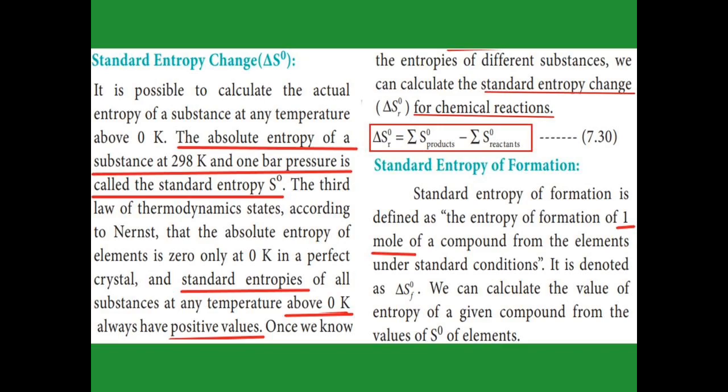Formation means the formation of 1 mole of a compound from its elements under the standard condition; the entropy change is called the standard entropy of formation. You have to note that the condition should be the standard condition, under which we measure the entropy change for 1 mole of substance. That is called the standard entropy of formation.